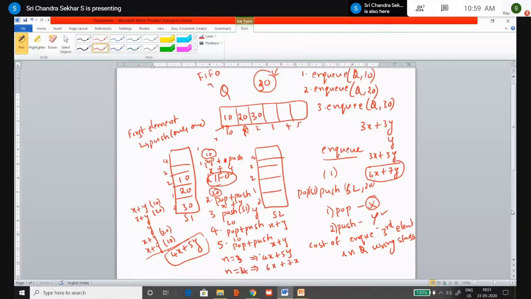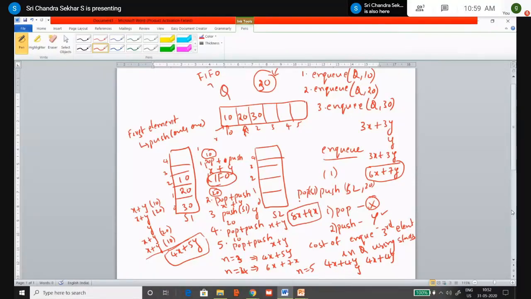Right? So we have to continue in that way. For example, if n is equal to 5, that means if you want to NQ the fifth element, you can make it 4x plus 4y for the 4 elements present on the top of stack S1, one more y for pushing the new element, and one more 4x plus 4y, that is 8x plus 9y. Right? So these are the type of questions that may be asked.